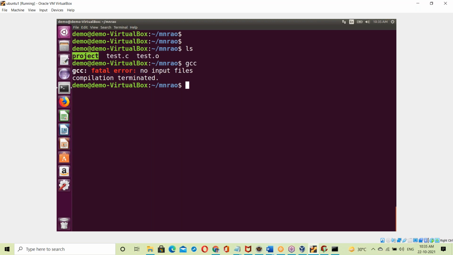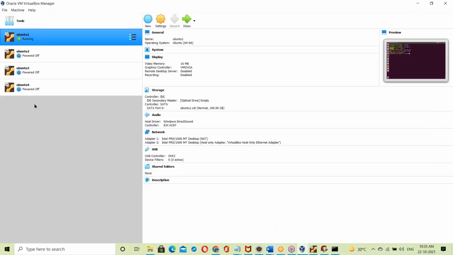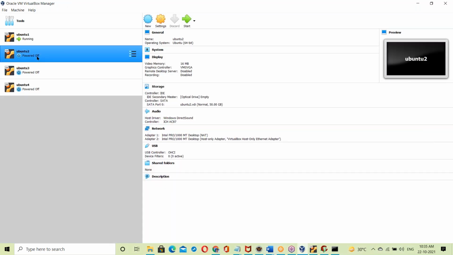Now this project exe file can be moved to another machine with the same Linux base, and it works directly. On the second Linux machine, installing C software again is not necessary.